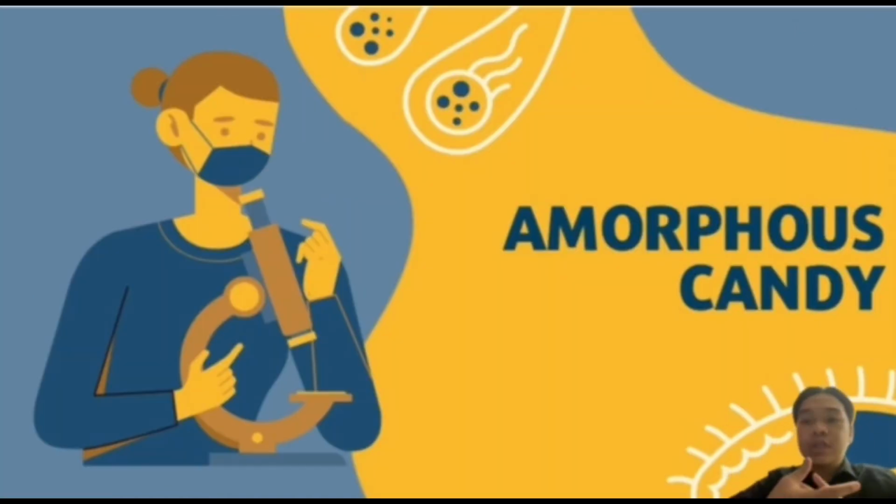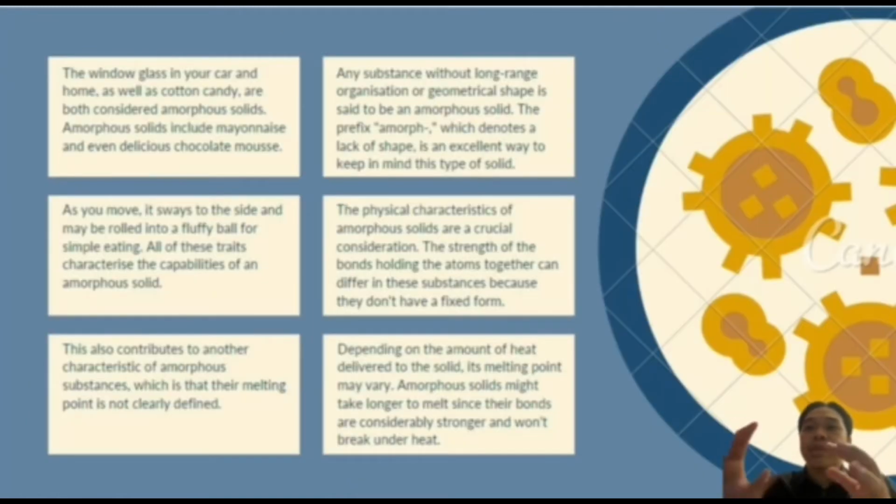Under crystallization, we have amorphous candy. The window glass in your car and home, as well as cotton candy, are both considered amorphous solids. Amorphous solids include mayonnaise and even delicious chocolate mousse. Any substance without a long-range organization or geometrical shape is said to be an amorphous solid.